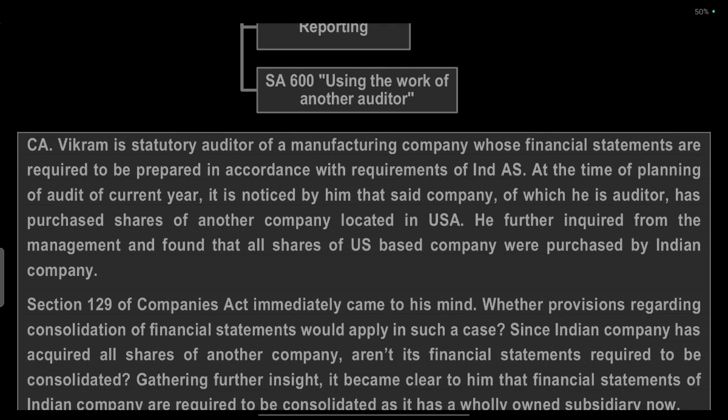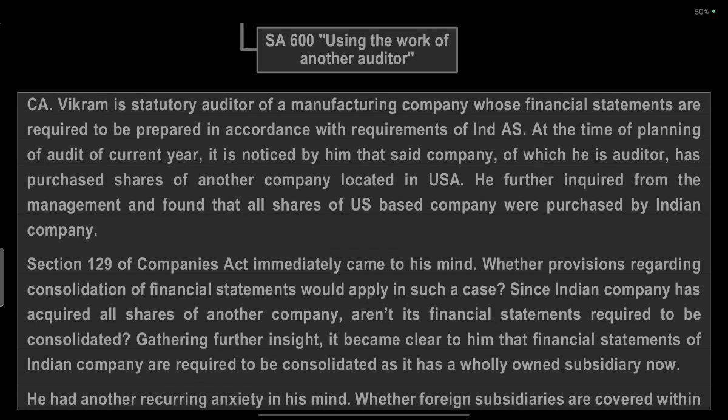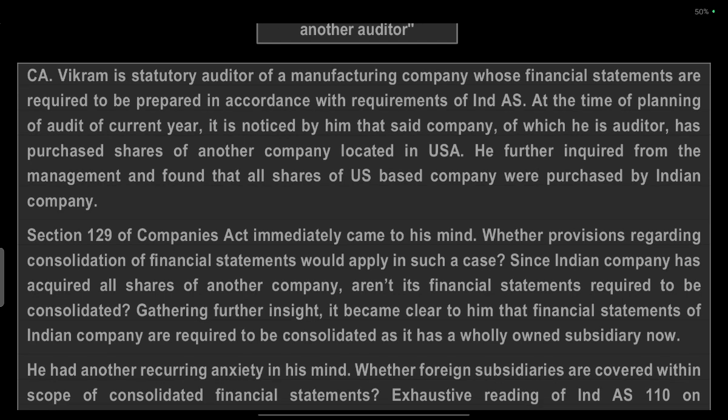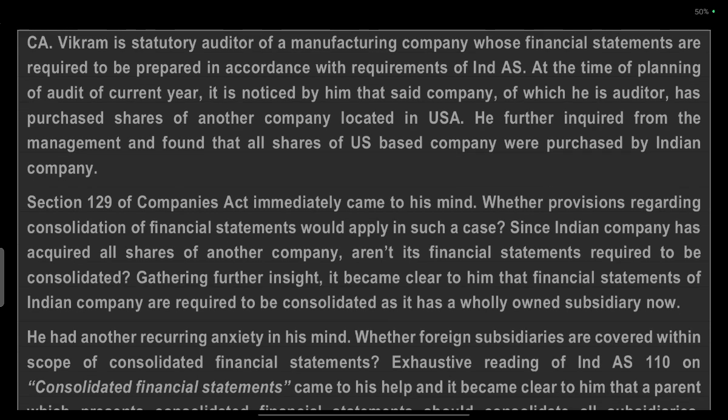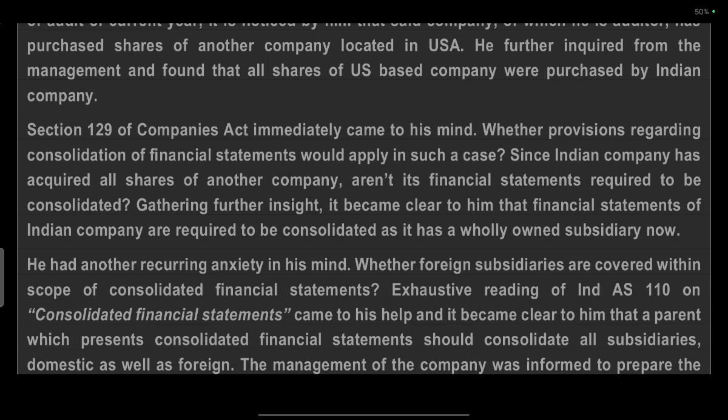CA is a statutory auditor of a manufacturing company whose financial statements are required to be prepared in accordance with the requirements of Ind AS. At the time of planning the audit of the current year, he notices that the company has purchased shares of another company located in the USA. He inquires of the management and finds that all the shares of the US-based company were purchased by the Indian company. Section 129 of the Companies Act immediately comes to his mind. Other provisions regarding consolidated financial statements would apply in this case.